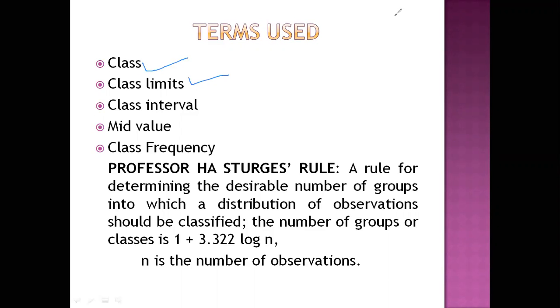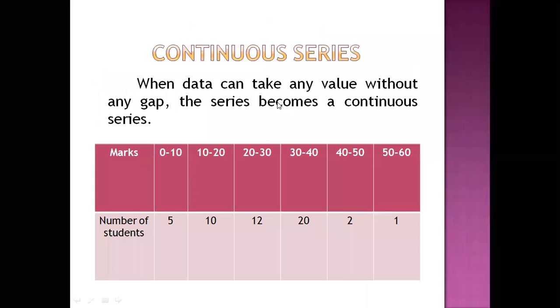Now again, for another clarification, we will go to the previous table. This is the continuous series table. I will take this 20 to 30 class. Now you see the lowest value that can be fit into this class is 20, whereas the highest mark that can be fit into this one is 29.99.